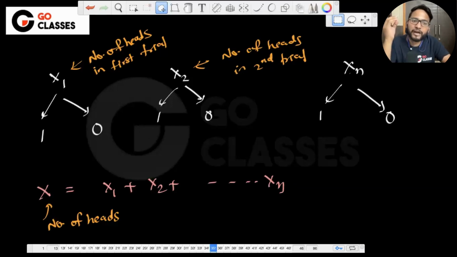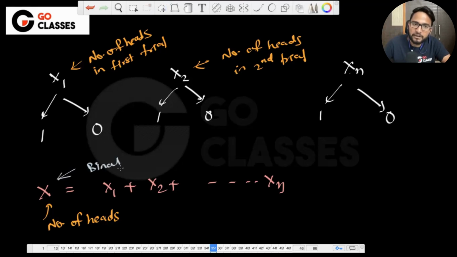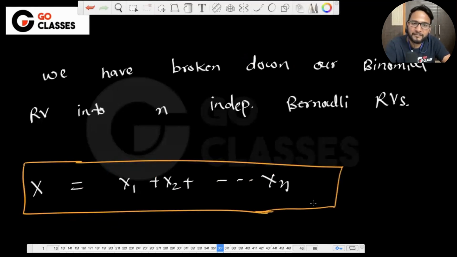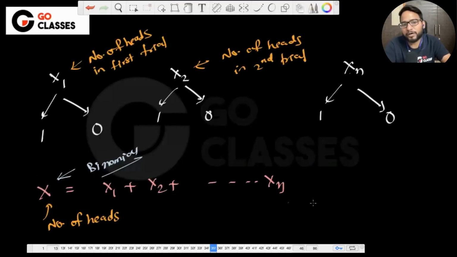So x is a binomial random variable, which has been broken down into independent Bernoulli random variables. This is clear, right? Because this is very important to understand. Once you understand this, then you should be able to solve all the questions.